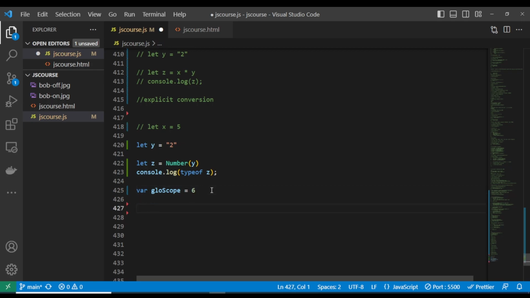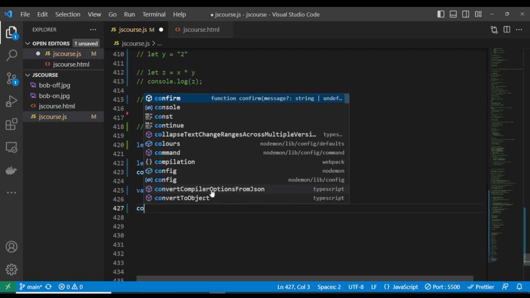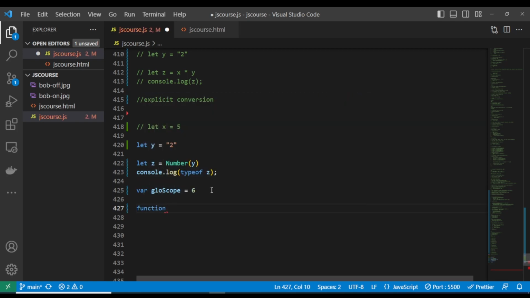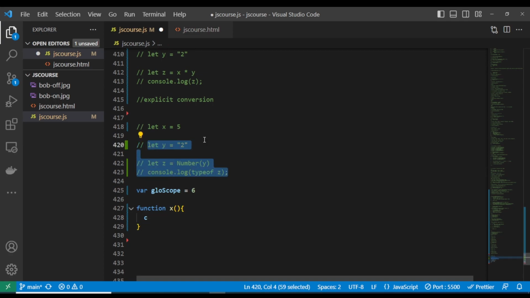So let me write this as a function. Let's quickly write a simple function, let's call it function x. I want to keep it very brief because of time, we have to run very fast. So let's say console.log. We are done with this, we need to comment this out. Now let's console log this here.